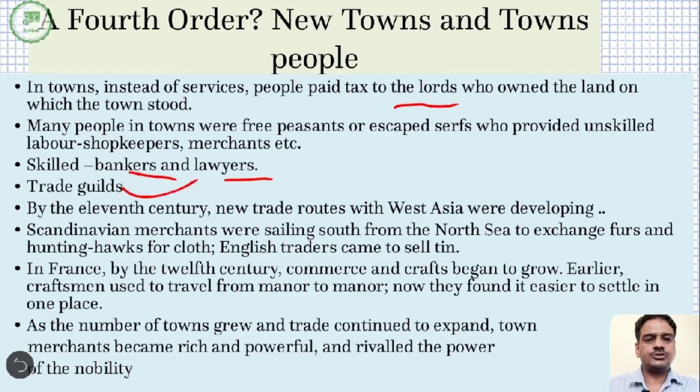And the trade guilds were also built, and by the 11th century new trade routes emerged with West Asia, and that led to the increase in trading activities. Scandinavian merchants, mainly the merchants who used to come from the Scandinavian countries, that is Norway and Sweden, were selling to the south. They started coming to the south from the North Sea to exchange furs and hunting hogs for clothes. The fur used to be on the animals which lived close to the northern sea. So their fur used to be sold to the people of the south, and in exchange for that fur they used to get other commodities from the southern people.